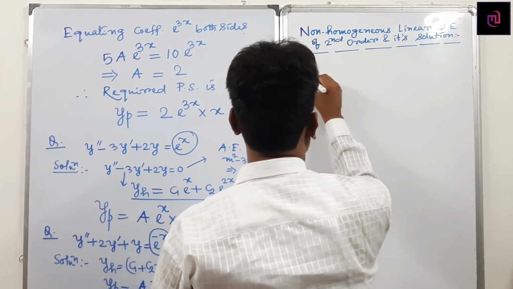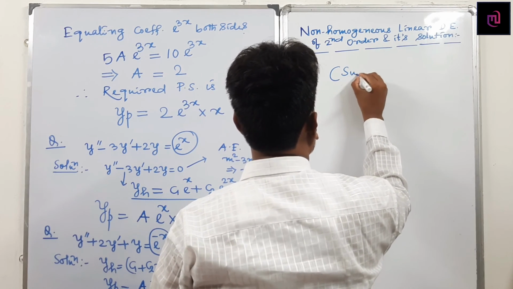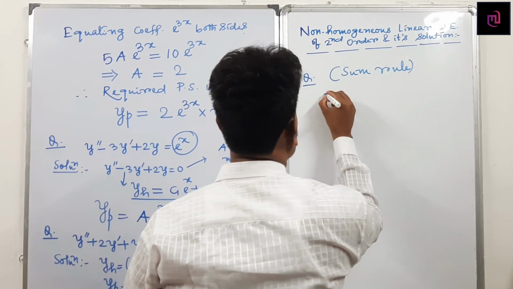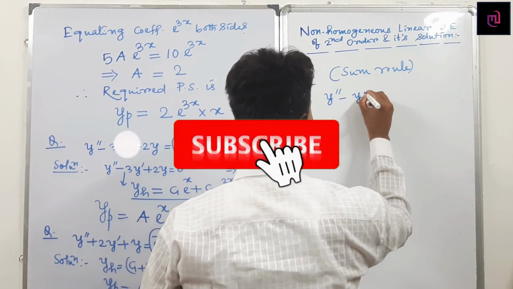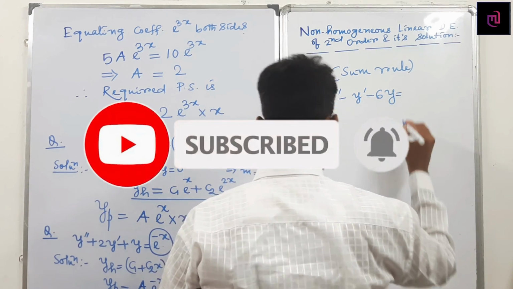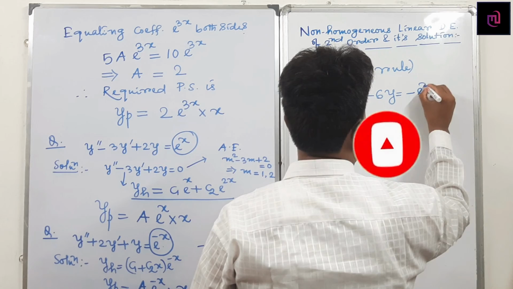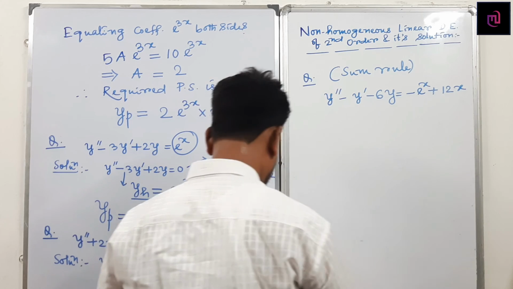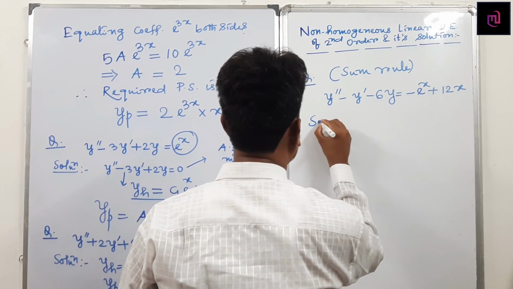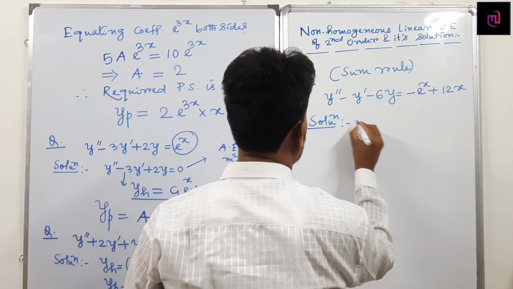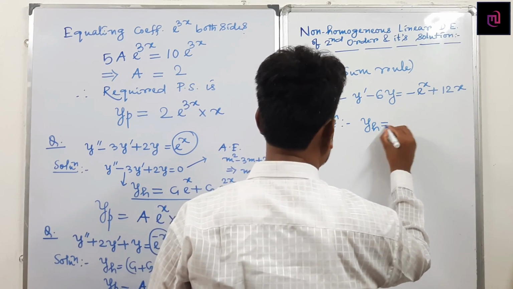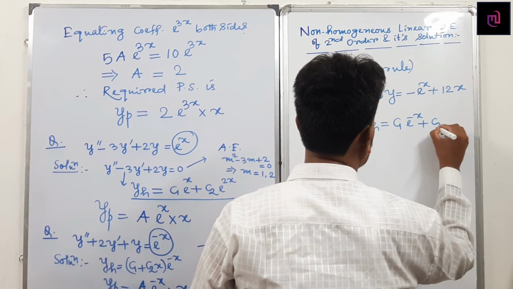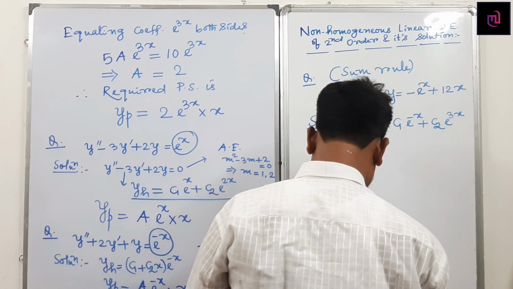If I take another part, sum rule problem. Suppose y double dashed minus y dashed minus 6y equals minus e to the power x plus 12x. So here, what is the general solution of the non-homogeneous equation? General solution yh क्या आएगा? c1 into e to the power minus x plus c2 into e to the power 3x.